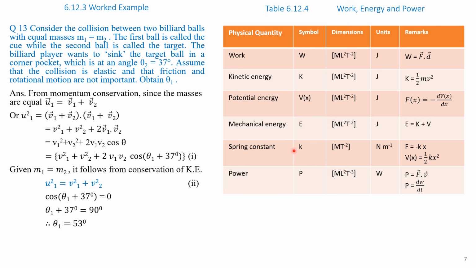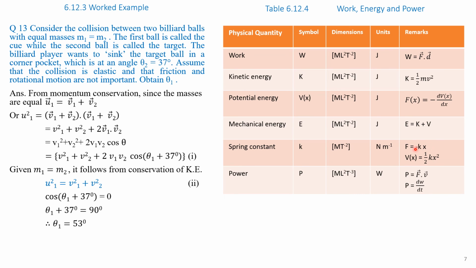Spring constant is small k and its dimensions are M T⁻². Its unit is newtons per meter and it is a constant. Its relationship is F is equal to minus k into x, where F is the force, k is the spring constant and x is the elongation or distance. This is Hooke's law. You have to remember F is equal to minus kx is Hooke's law.